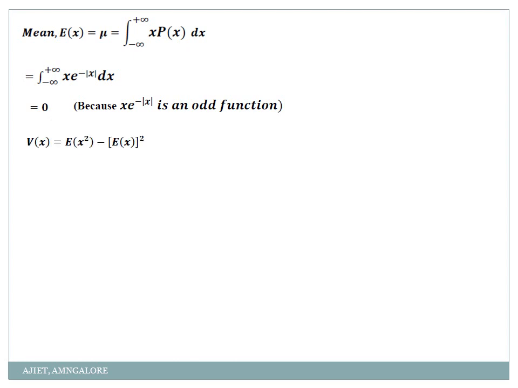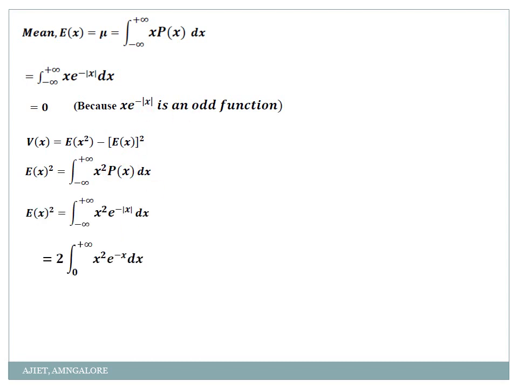So variance is expectation of x square minus expectation of x the whole square. So expectation of x square is integration from minus infinity to infinity x square into p of x. Now what is this? Is it even or odd? See, when x into e power minus mod x is an odd function, x square into e power minus mod x will be what? Obviously it's an even function.